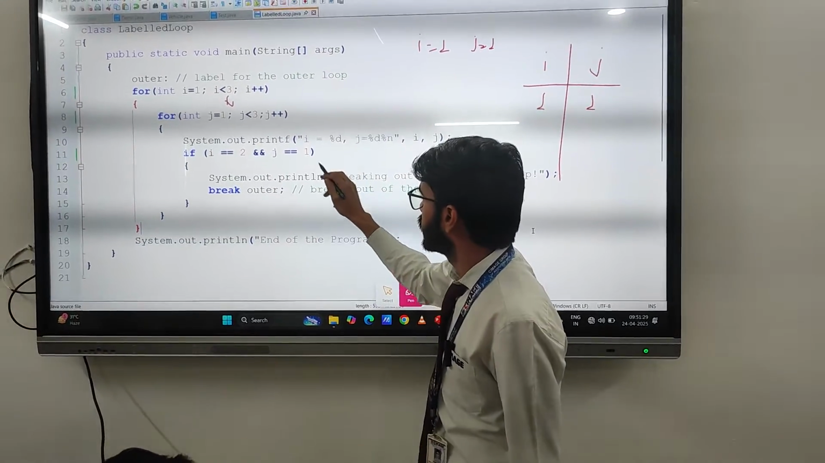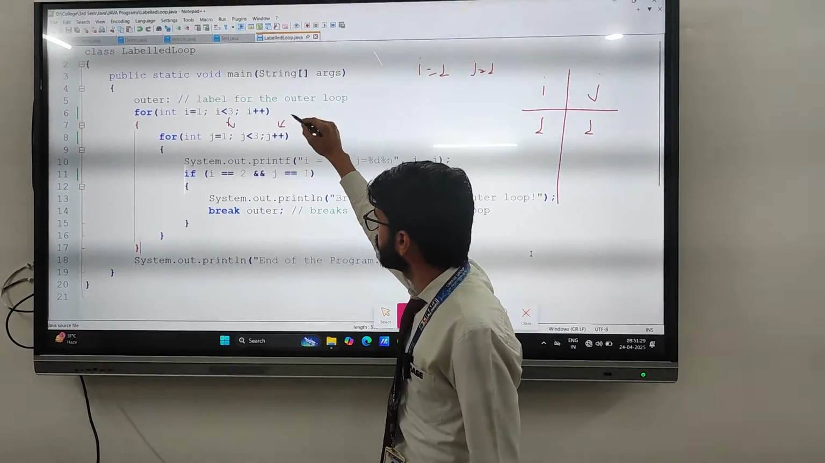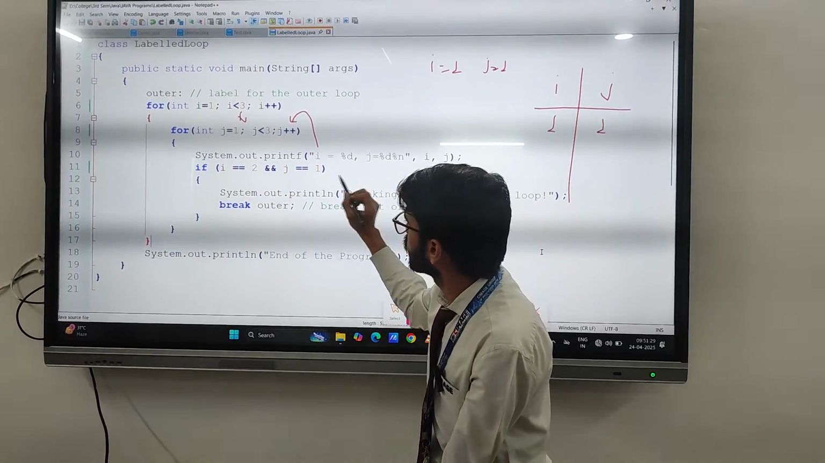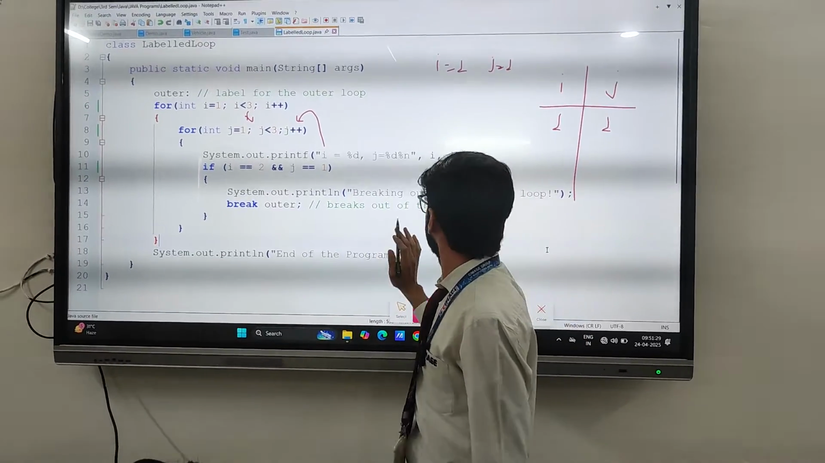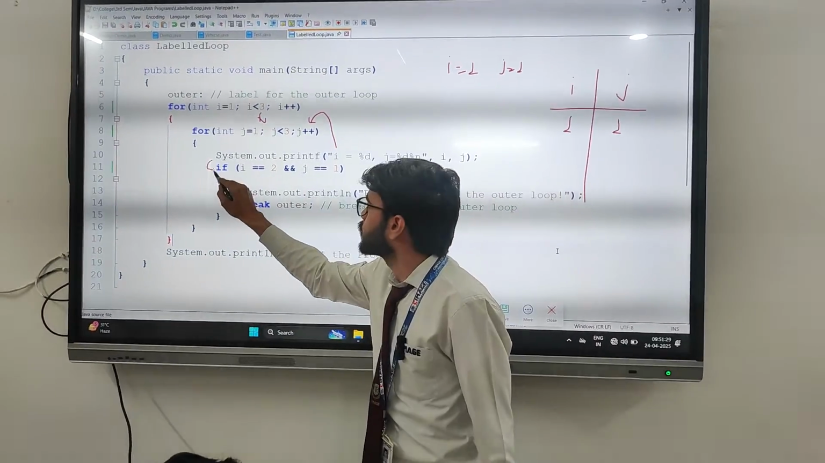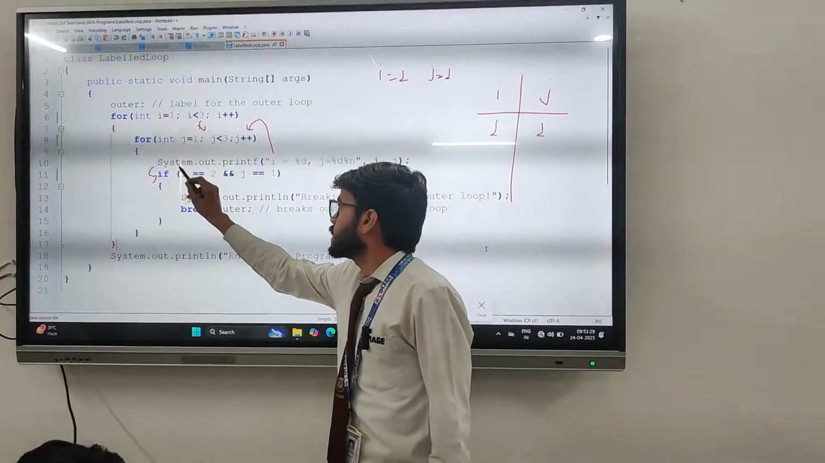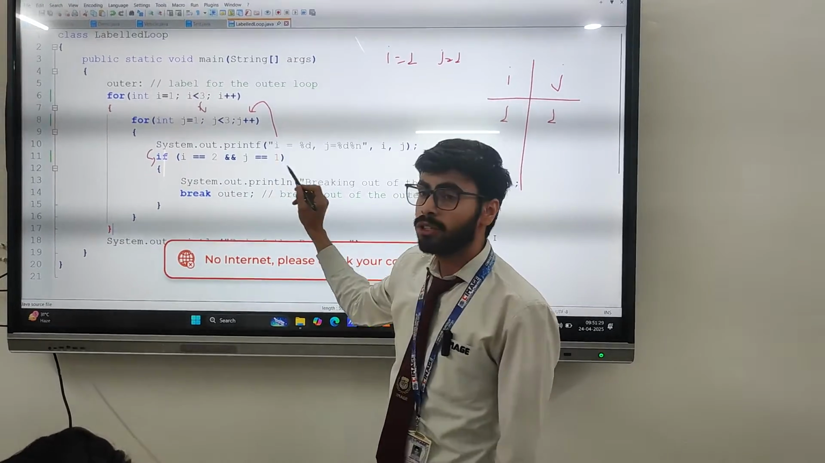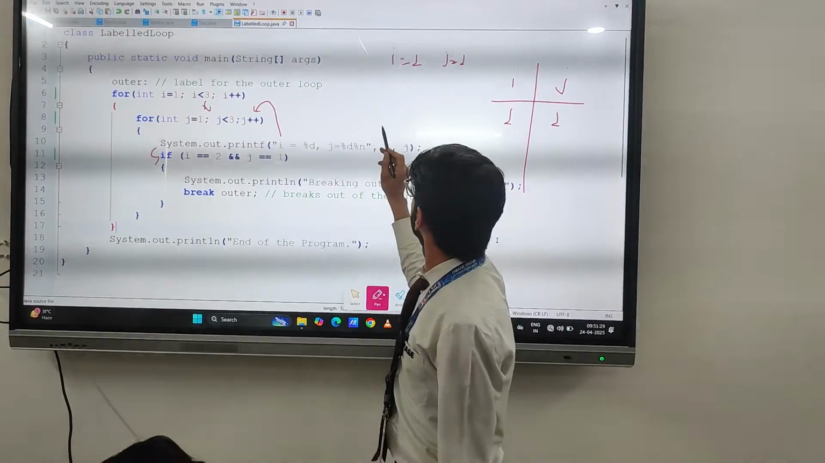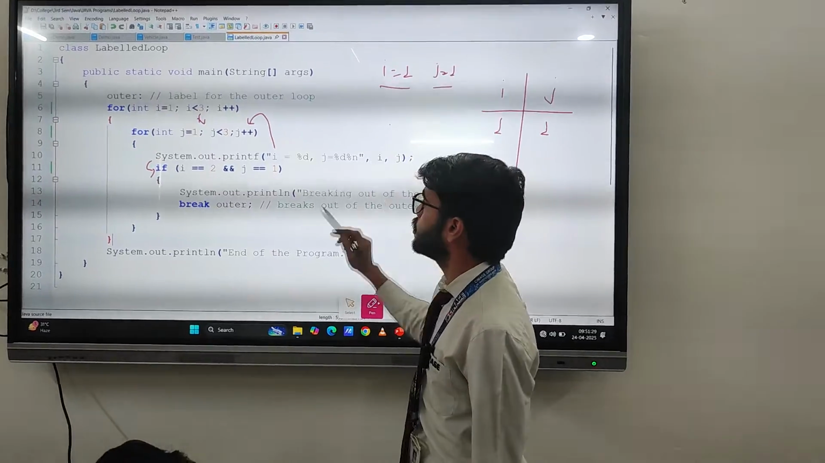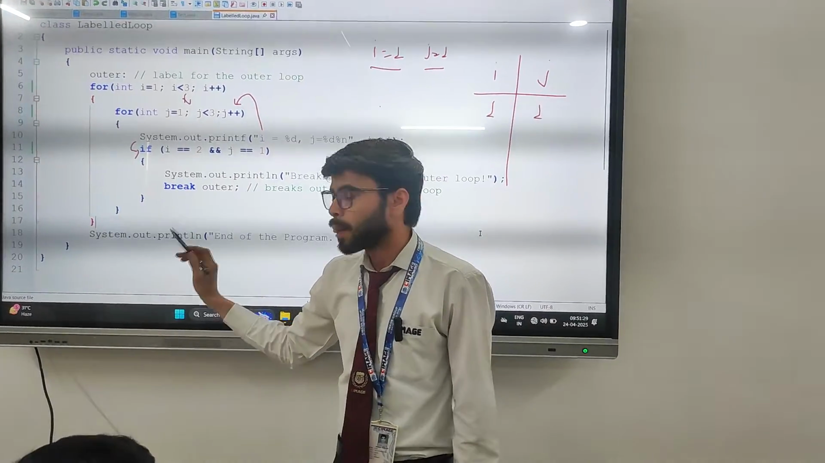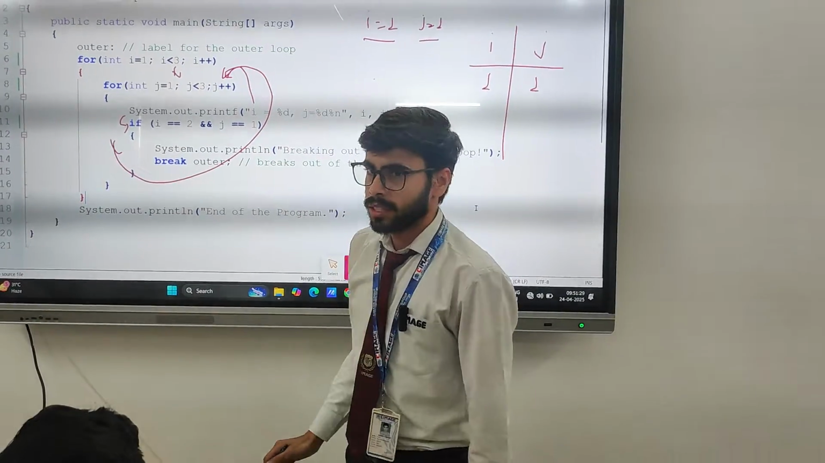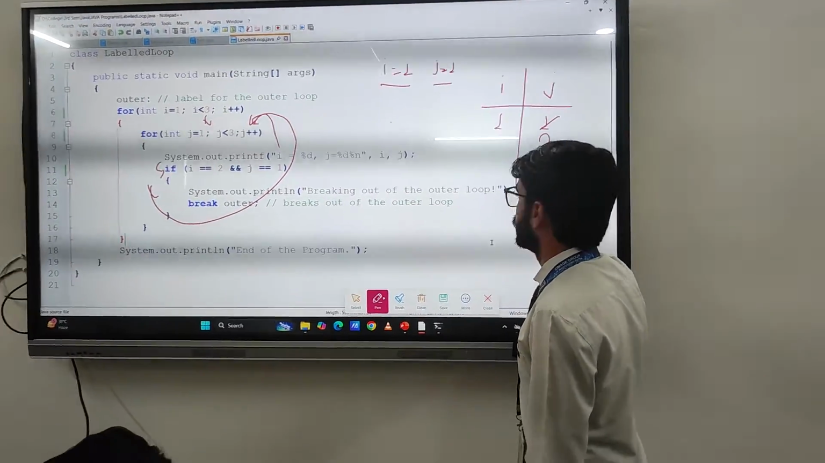Now after that, the execution will go to the increment operator, that is j plus plus. Then this if condition, it will check the next line, that is if the value of i is equal to 2 and the value of j is equal to 1. So here the value of i is 1 and the value of j is 1. The condition is false, so it will not go inside and it will directly go to j plus plus. Now the value of j is 2.